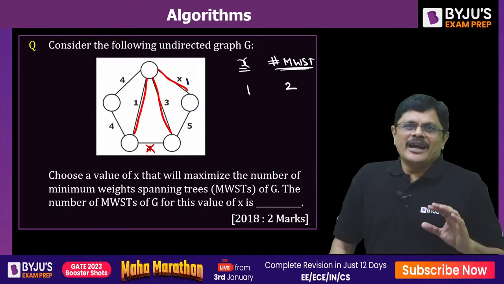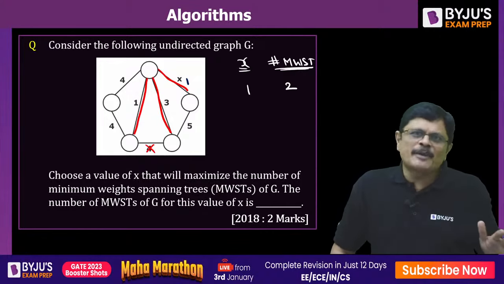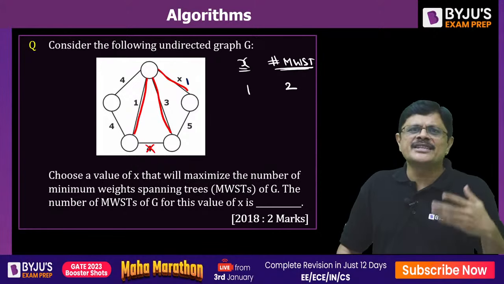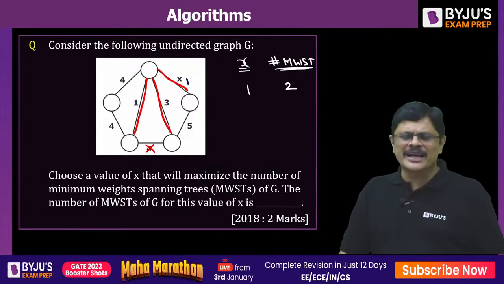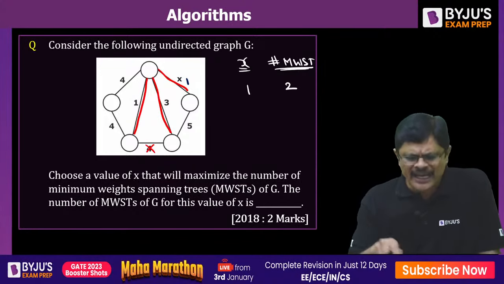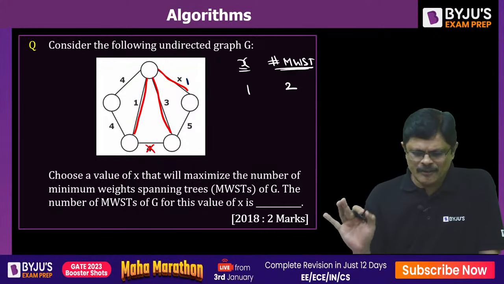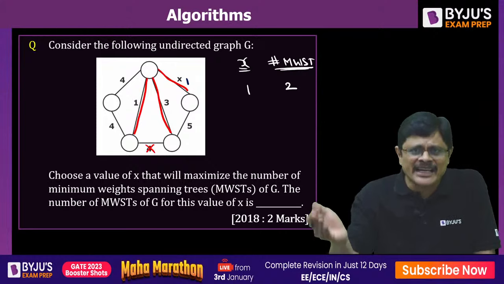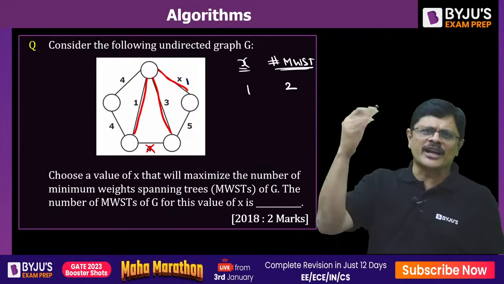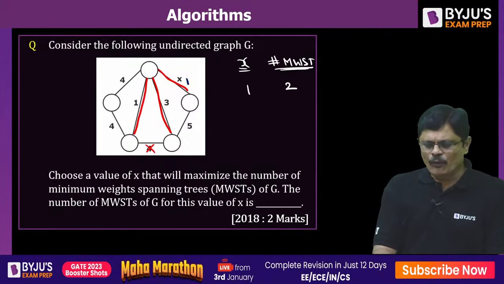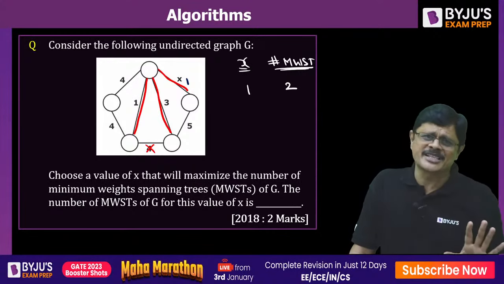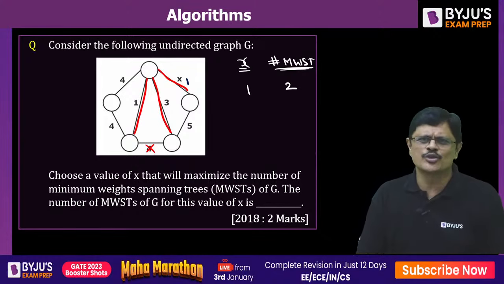See, either you have to use a number within this particular range, or you have to use a number outside the range. Outside the range is useless, because if this number is outside the range, with 4 and 5 I can complete the minimal spanning tree. So using an x value more than any of these numbers is a bad idea. Suppose you take it as greater than 6. In that case, 1, 3, 5 and one of these 4s will be selected. 2 minimal weight spanning trees are possible, which is the same as this one only. So that is not a better idea.